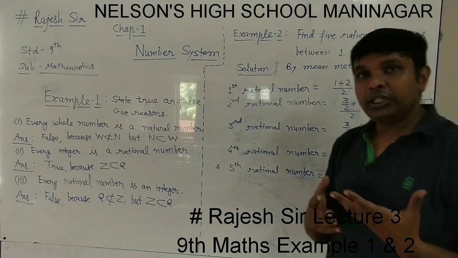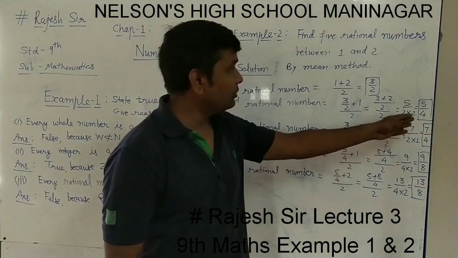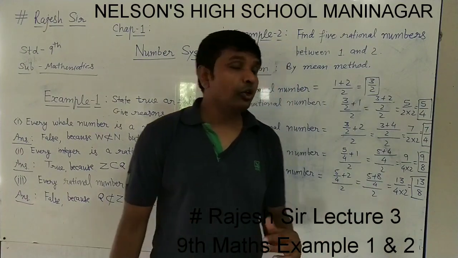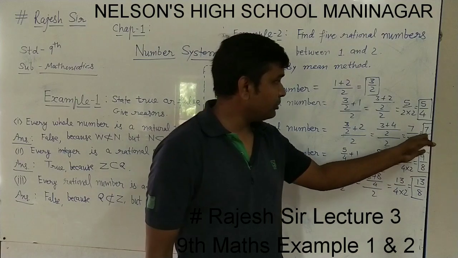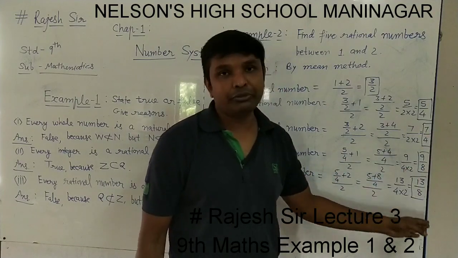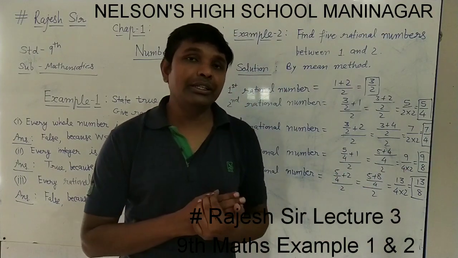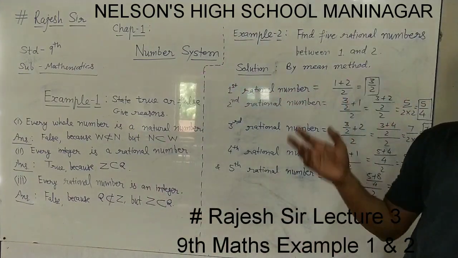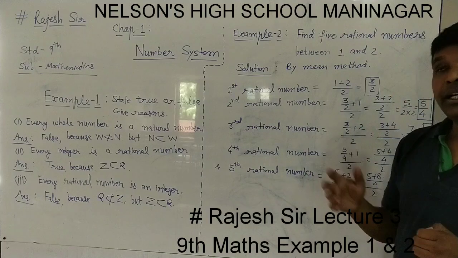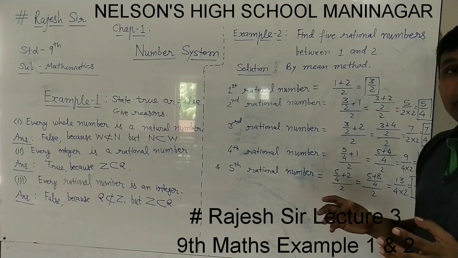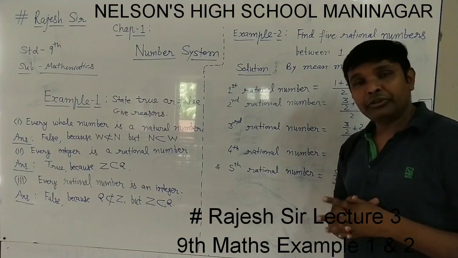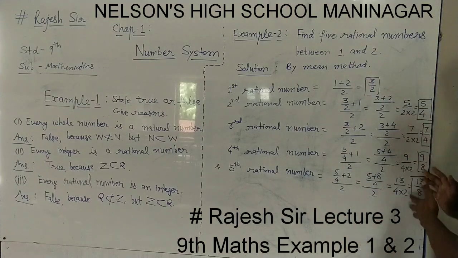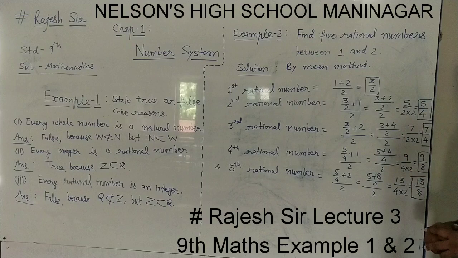If you do it another way, finding the mean of different numbers which you get next and next, your answer may differ from the third place to the fourth place to the fifth place. That's why if you see the answers of this question in the backside of the textbook, the answers may vary, because you have so many options to find the mean between two numbers.